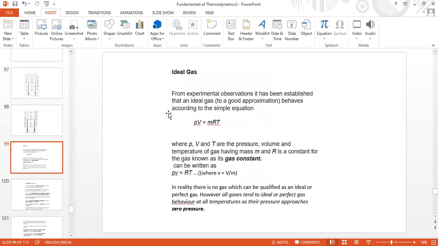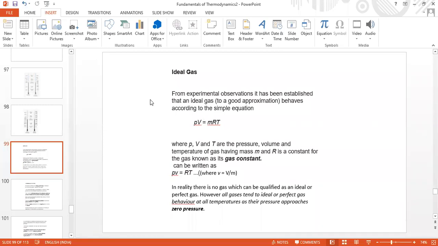What is this PV equal to mRT? You learned this. This is the perfect gas equation or ideal gas equation, where R is the gas constant. What is the gas constant for air? These fundamentals have to be recollected, although in the problems you will be given these values.